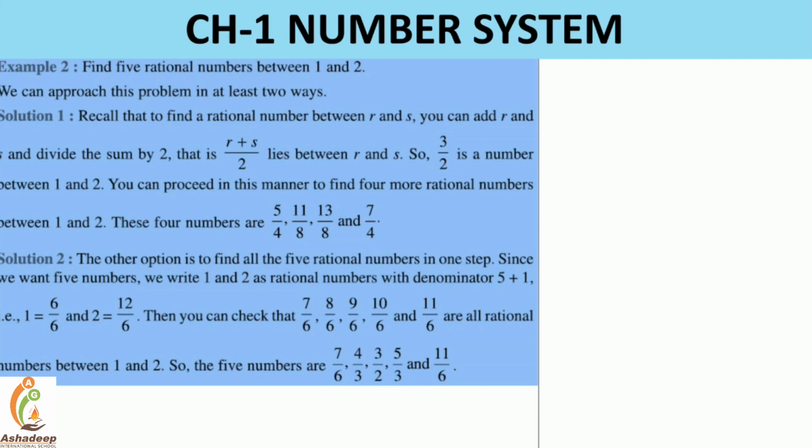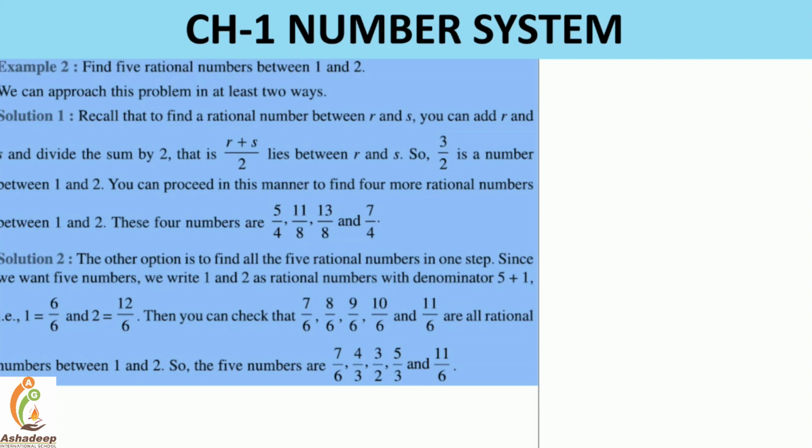The second method is you can write down infinite rational numbers in between 1 and 2, or any two numbers. You can write down infinite rational numbers in between any two numbers, right? So that thing you need to keep in mind. Okay, so those numbers are written over here.